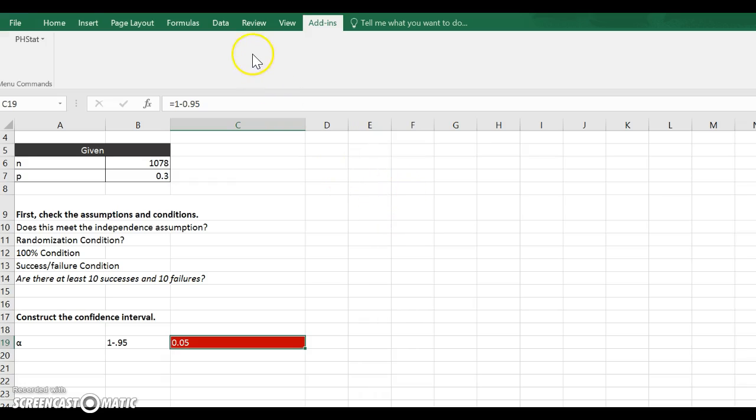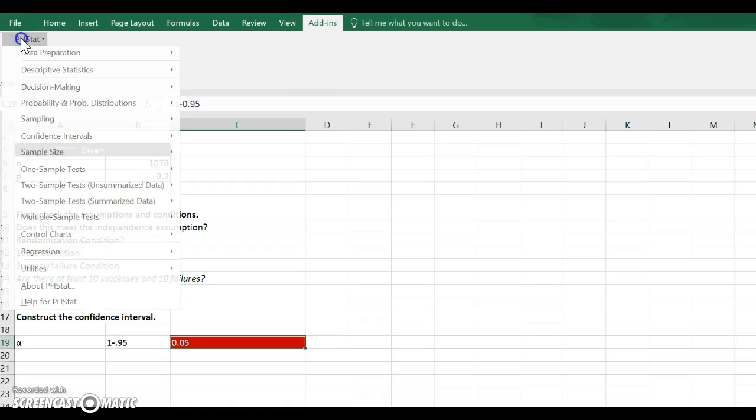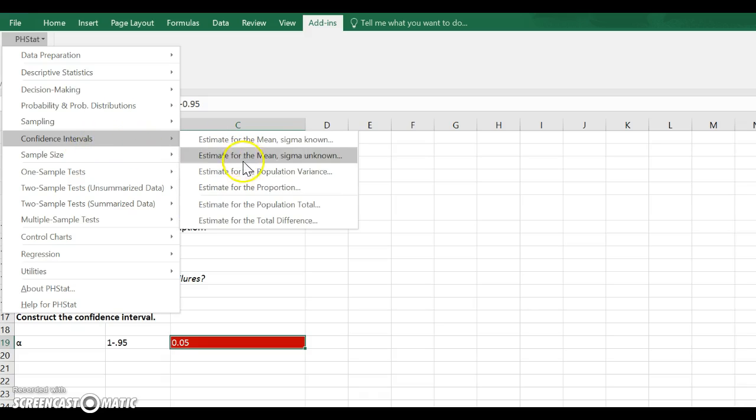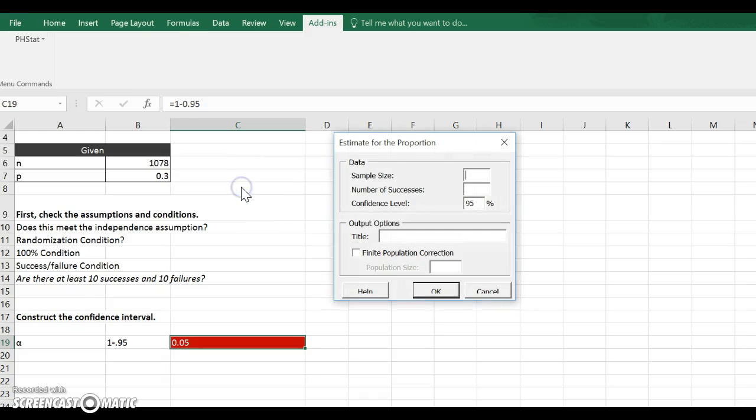So I go up here to the top and go to the Add-ins tab, and I go to PHStat, and I go to confidence intervals. I have the estimate for the proportion. So you have your sample size, which was given to you at the top, and that was 1,078.